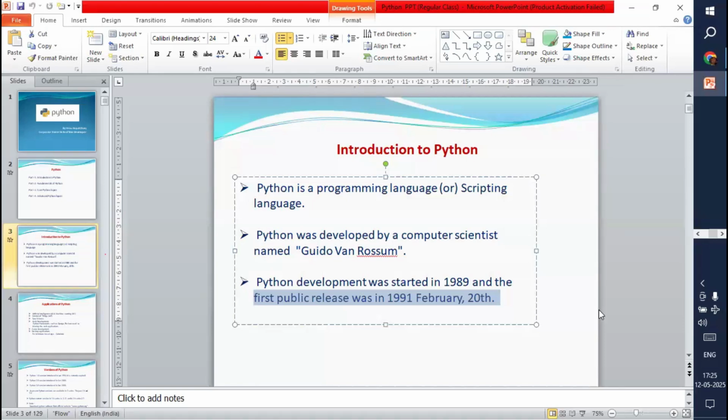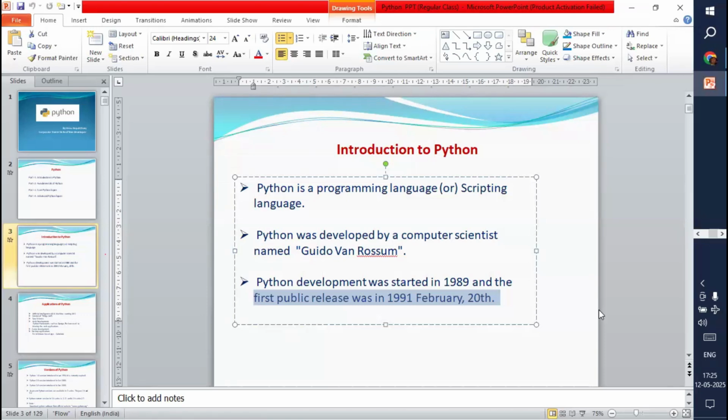Actually, Python is a very old language. But people came to know about it only a few years back, around 5 to 6 years ago, and started learning Python from the past 5 to 6 years onwards only. But why not from the very beginning, like in the 19th century? I'm going to explain the reason for you. Don't worry.